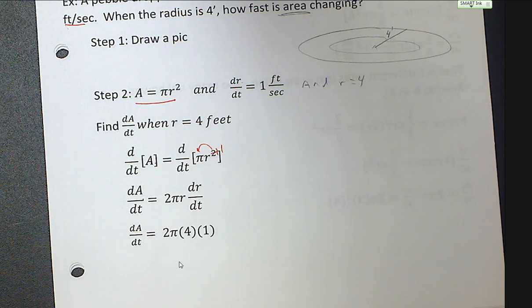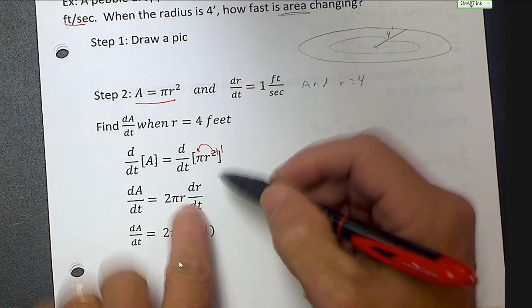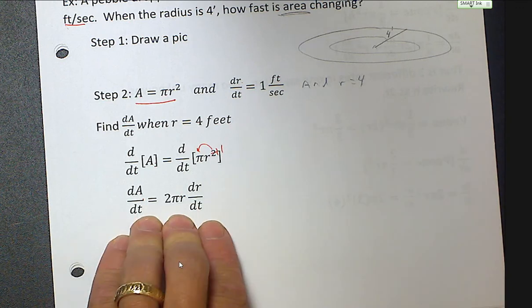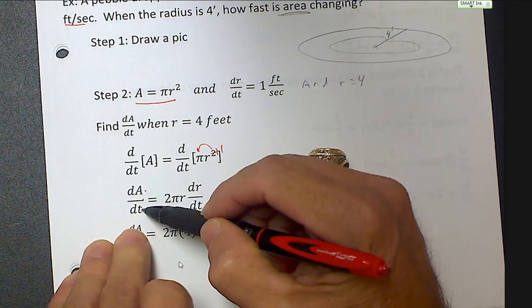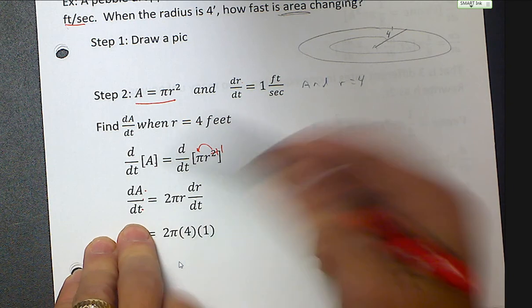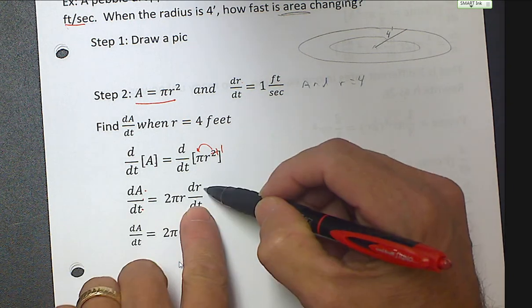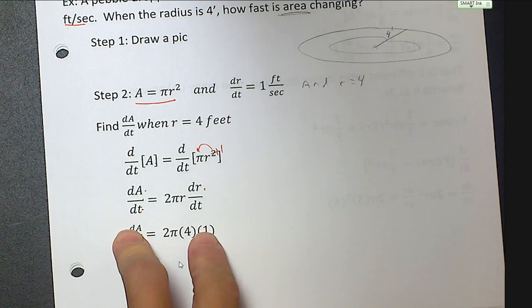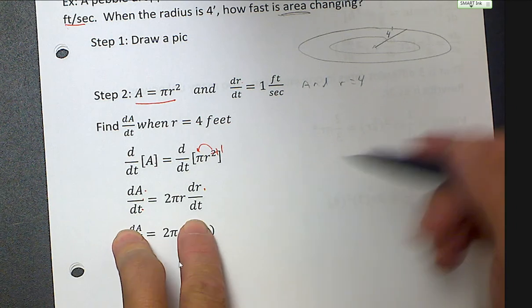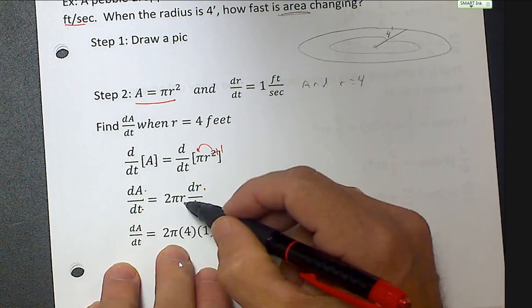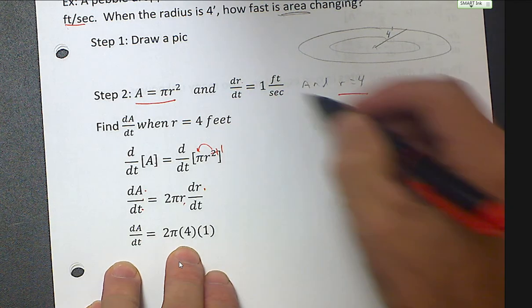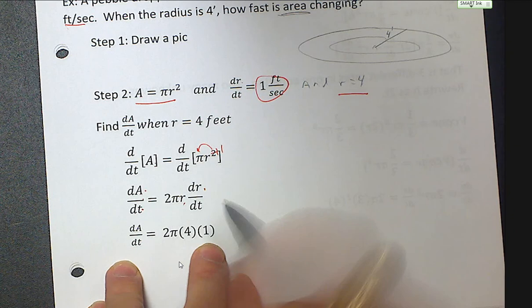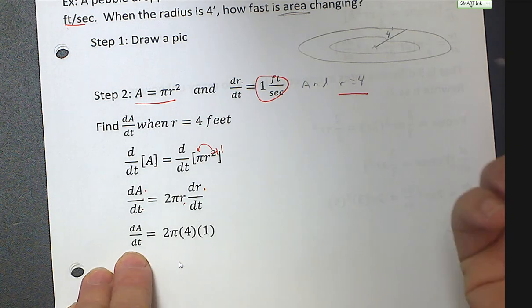So here's my equation, derived, and now I can talk about how fast A is changing, the area changing, with respect to time. If I wanted to know how fast the radius is changing with respect to time, I could solve for any of these. The values they gave me were that the radius was 4, dr/dt was 1, and so I'm left with dA/dt alone.